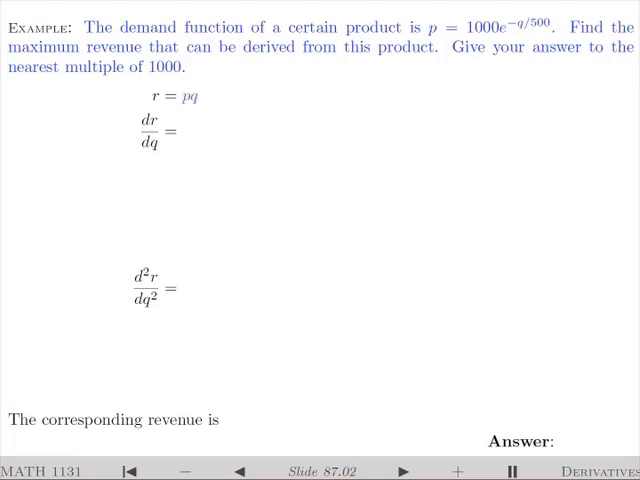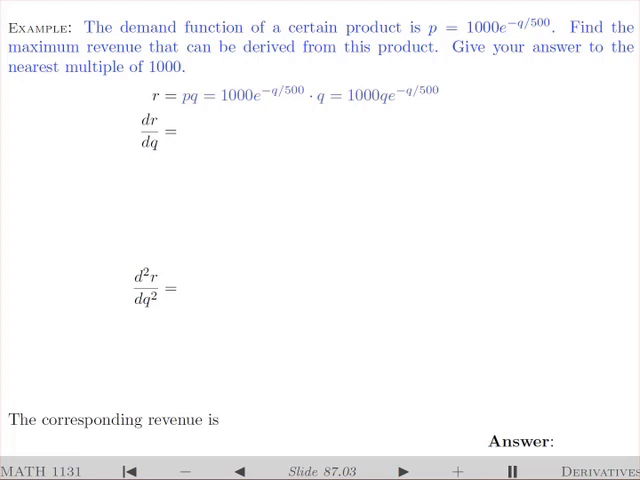R is P times Q. I plug in the given expression for P from the demand equation. That gives me the revenue function as 1000 Q times e to the negative Q over 500. I have to find its critical values. Since there is no restriction on Q, it can be any positive number. We have found critical values of expressions like this, a polynomial times an exponential.